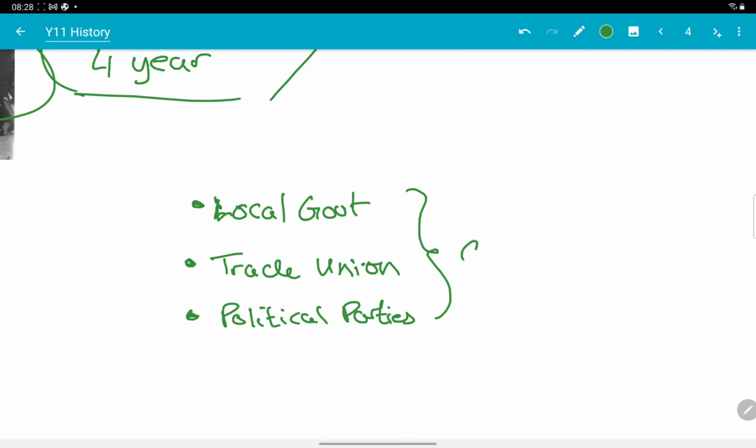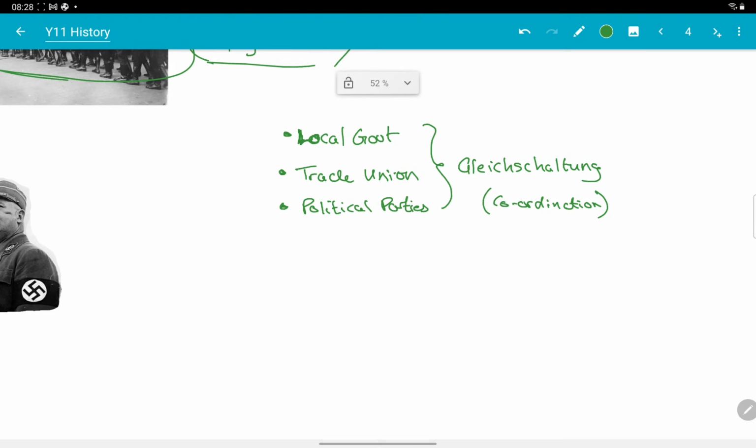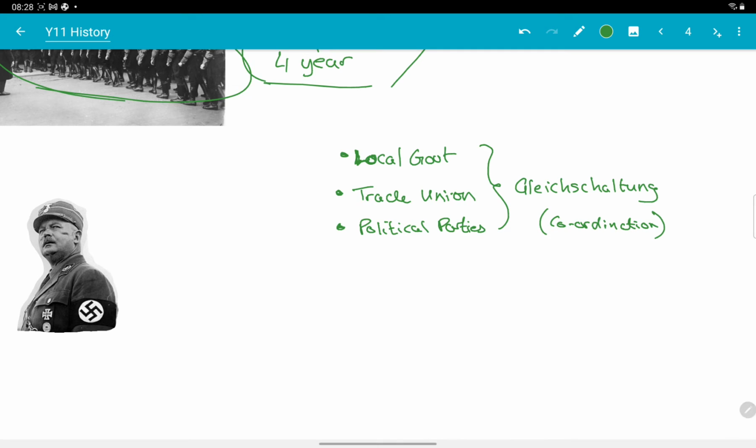And the German word for control is Gleichschaltung. It means control or coordination. Coordination is the better translation. Right, so everything is being coordinated. Everything now is being brought under Nazi control. And it is through the power of the enabling law that he is able to do this, okay? So by 1933, most organizations in Germany are under Hitler's control.